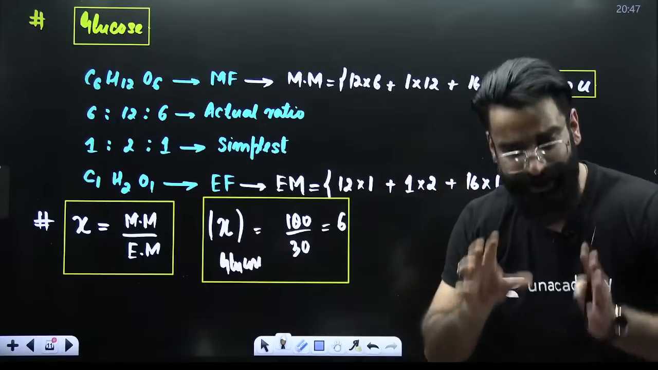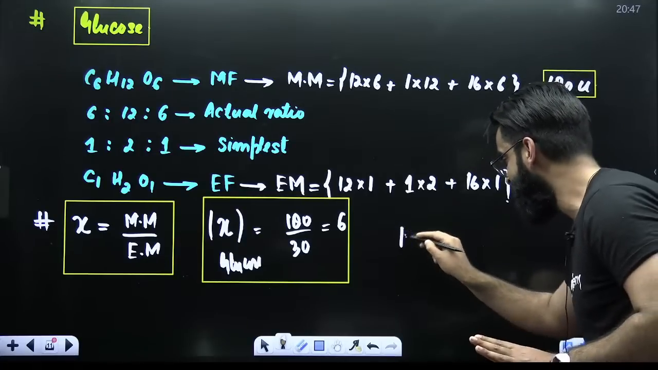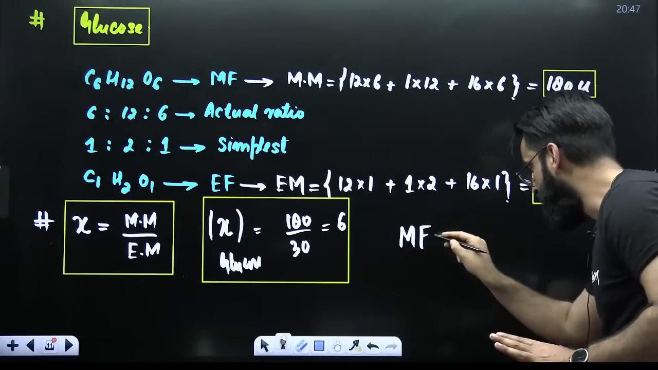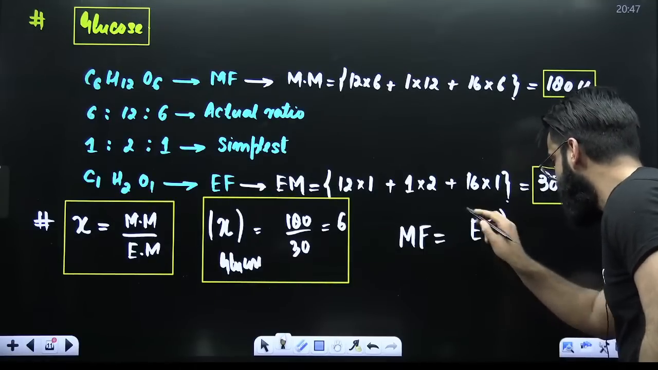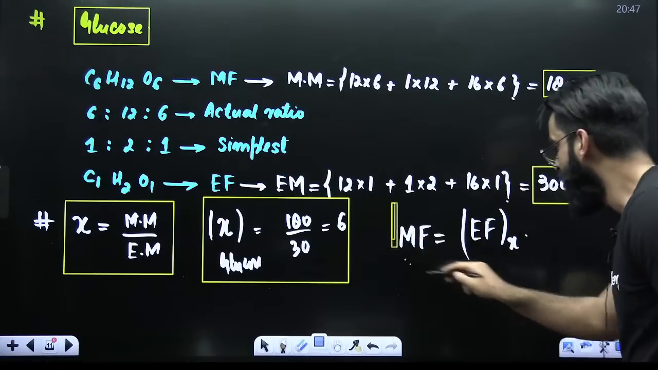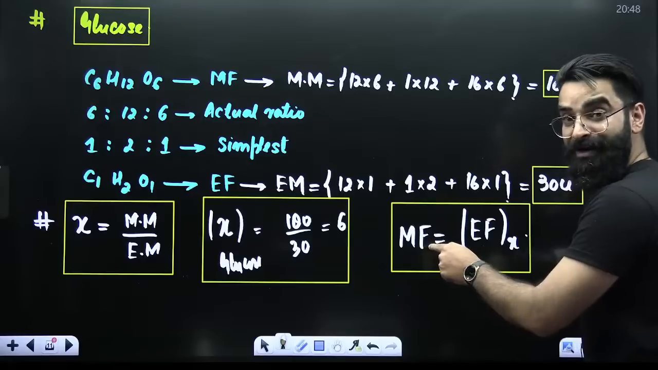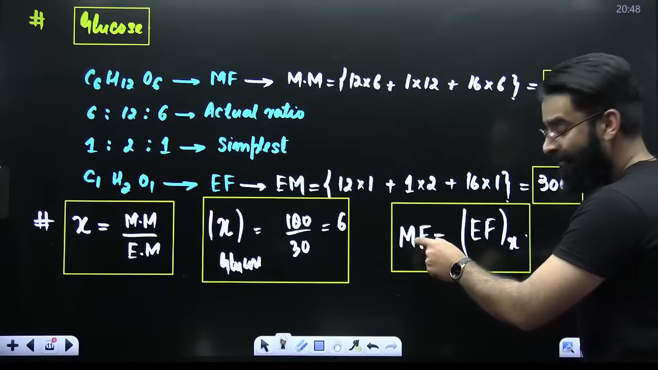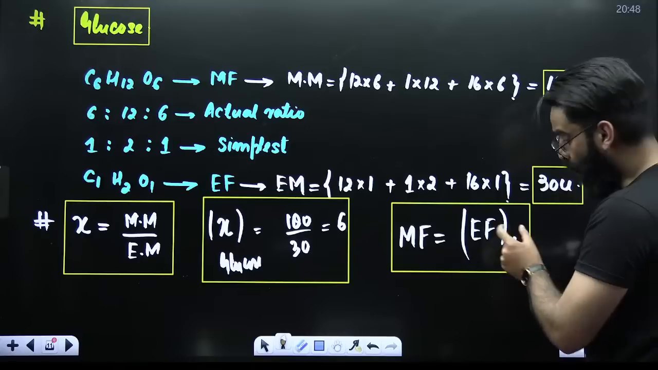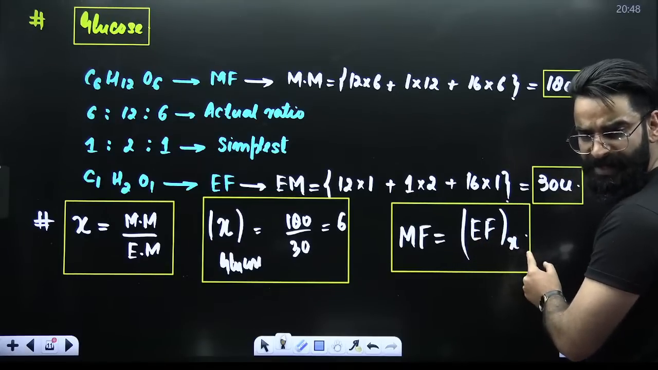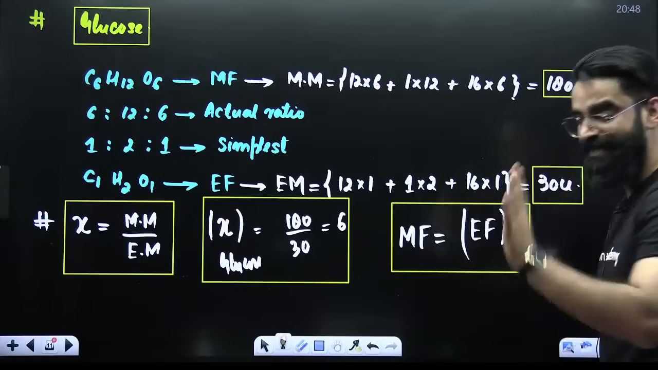Once you get the value of X, then you can use this formula. Molecular formula is always equal to empirical formula multiplied by X. So sometimes you will be asked a question where you have to calculate the molecular formula, which is how you calculate. First you calculate the empirical formula, then multiply that with X, and you'll be getting the molecular formula.